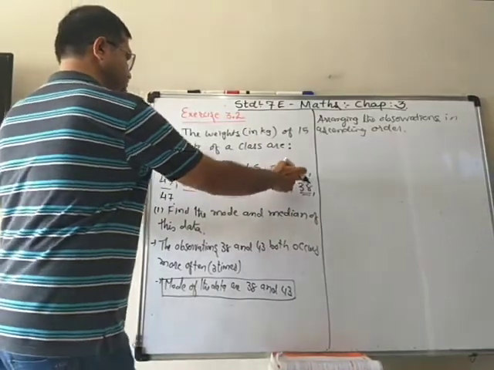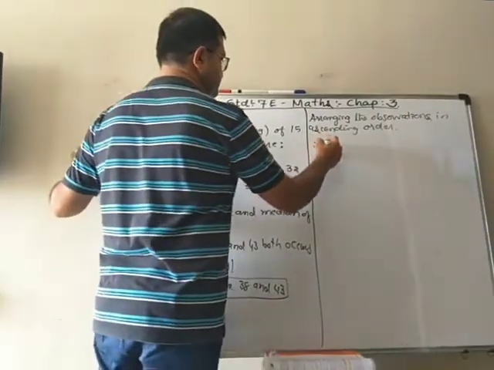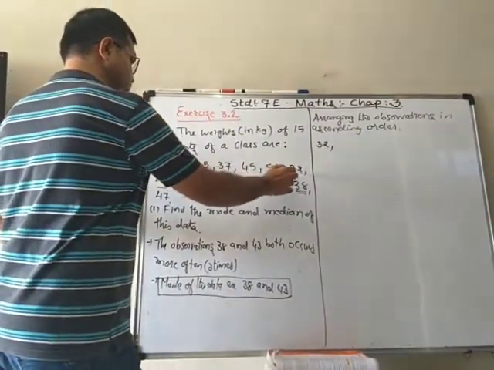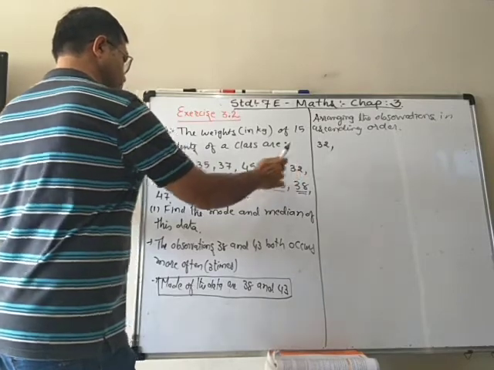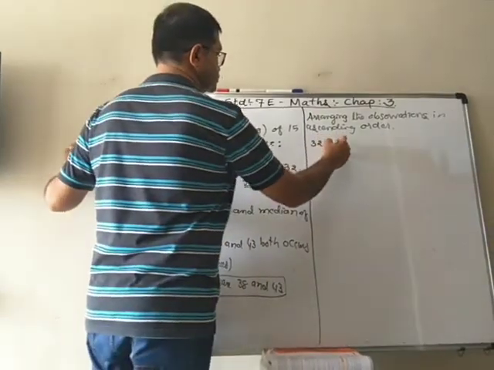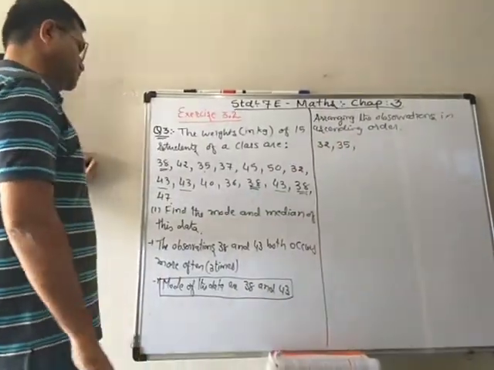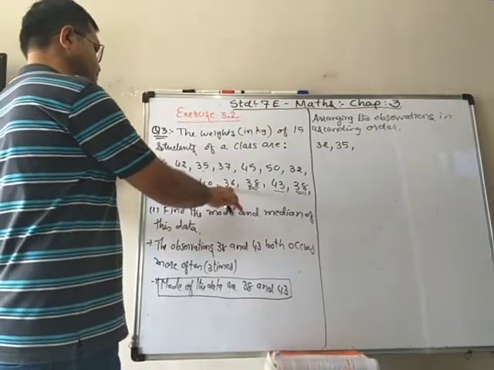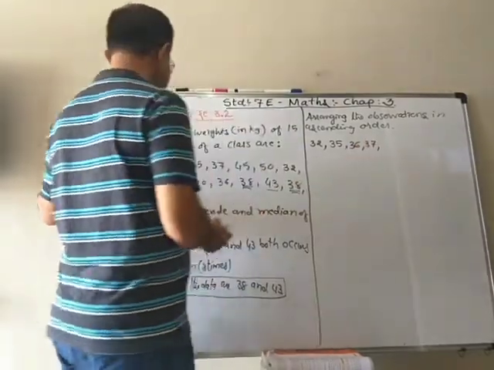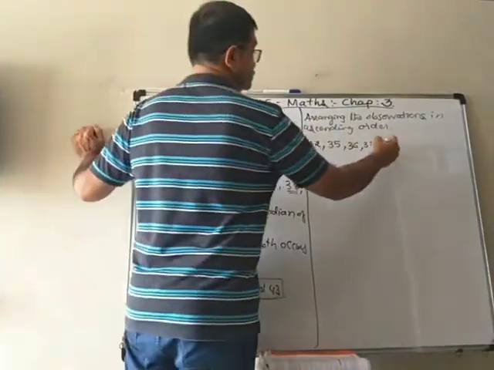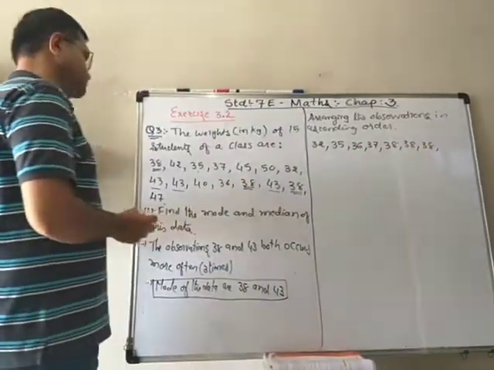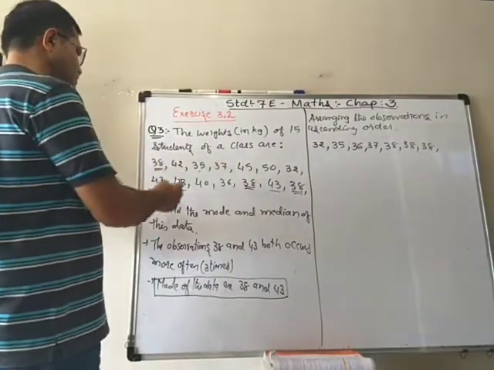Here you will see that 32 is the smallest one. Then 35 will be next. Then 36, 37, 38 comes 3 times. So 38, 38, 38. Then next will be 40.